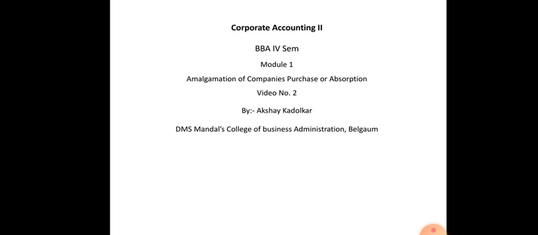In the modern world, many companies are carrying on similar types of business, and they are facing many difficulties and problems, like unhealthy competition, duplication of facilities and processes, shortage of funds, and tax saving.